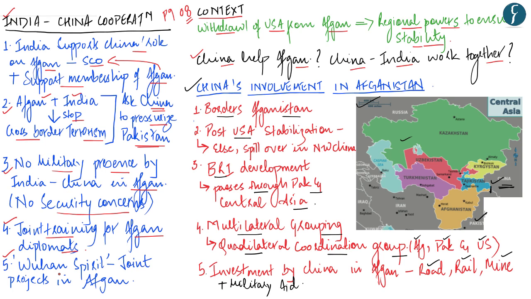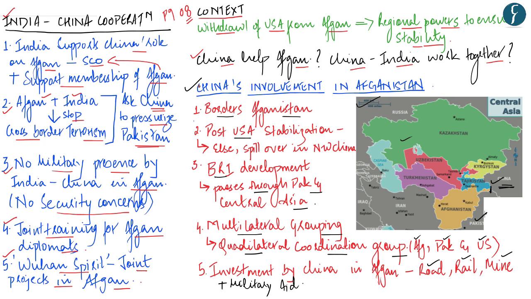And therefore, under this Wuhan spirit, both countries have decided that they will perform joint economic projects in Afghanistan. Looking at these points, the author is very optimistic that India and China can cooperate to bring stability as well as development into Afghanistan once the USA withdraws its troops from the territory of Afghanistan.